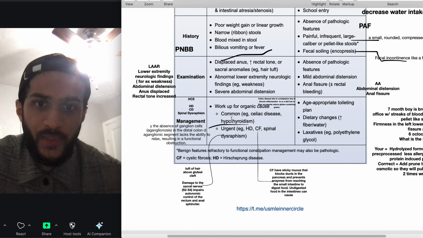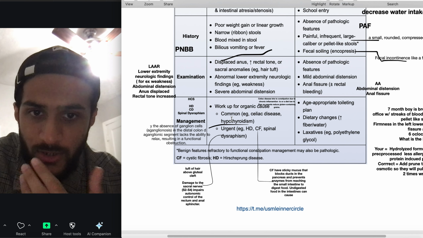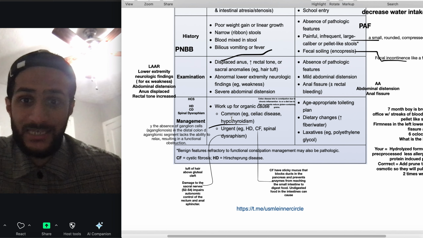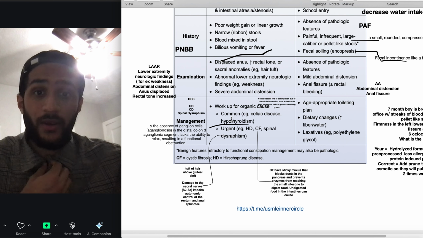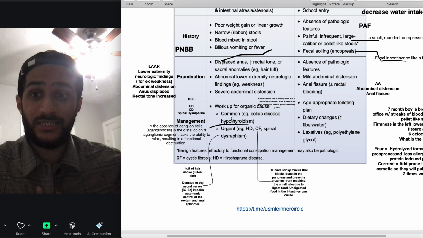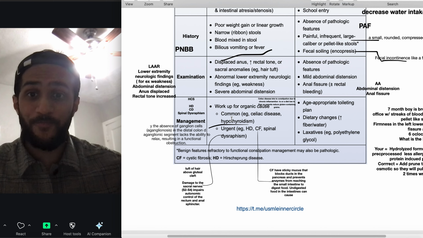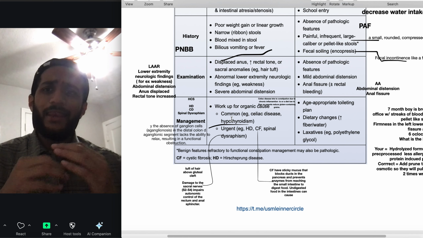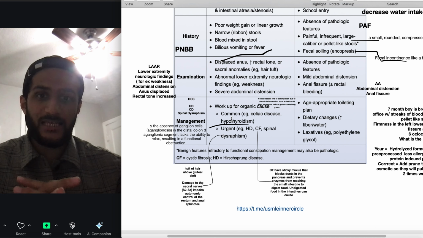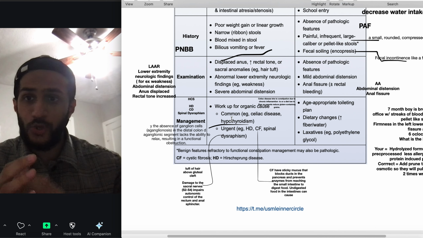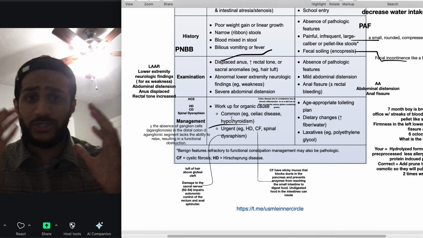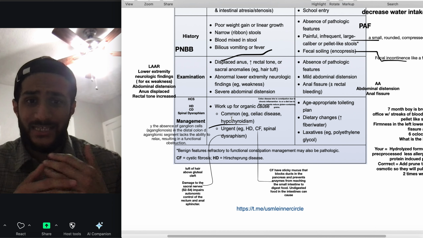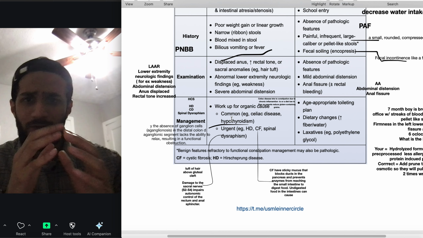So that's really important. Next is hypothyroidism, guys. Hypothyroidism slows down the gut. Then we can have Hirschsprung disease, which is the absence of ganglion cells, agangliocytosis, in the distal colon. That leads to an inability to relax that area, and that can lead to functional obstruction. We can also have cystic fibrosis, which causes sticky mucus. The sticky mucus can block the pancreatic ducts and prevent enzymes from reaching the small bowel. Undigested food can cause that constipation.